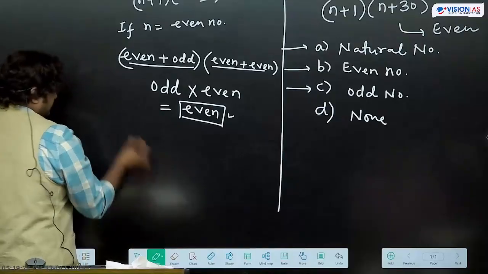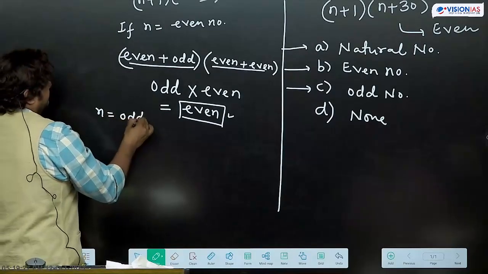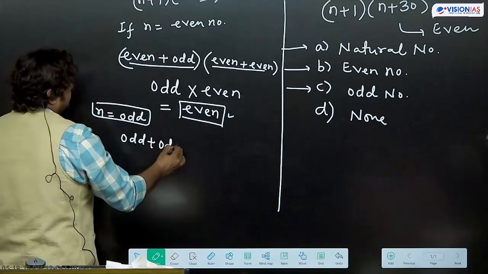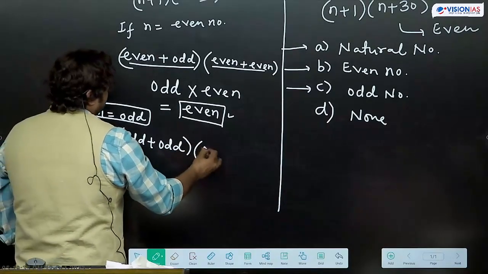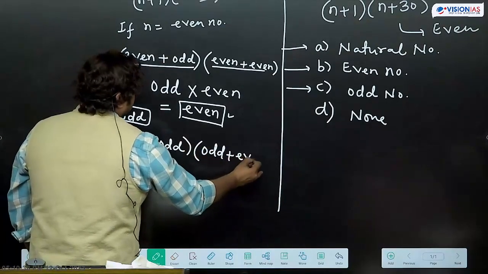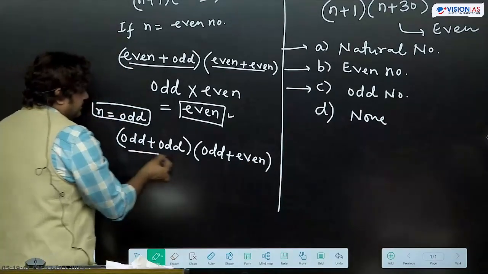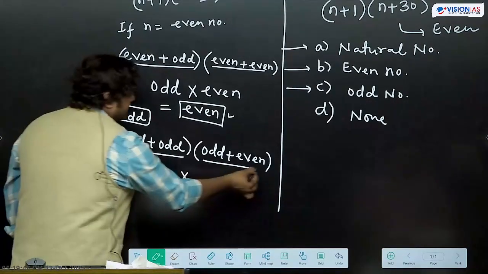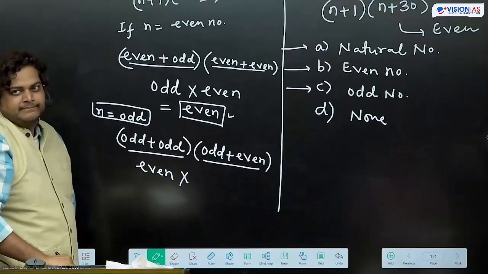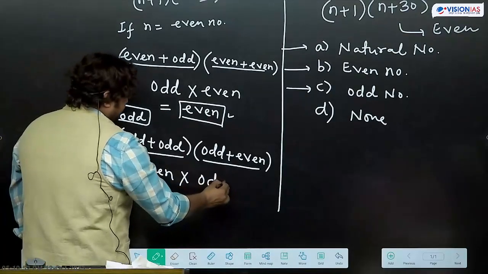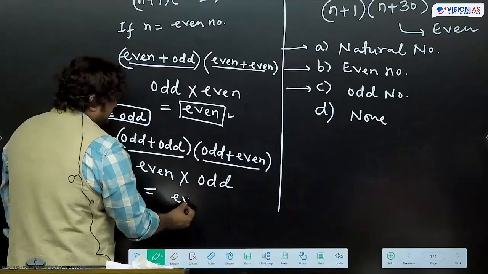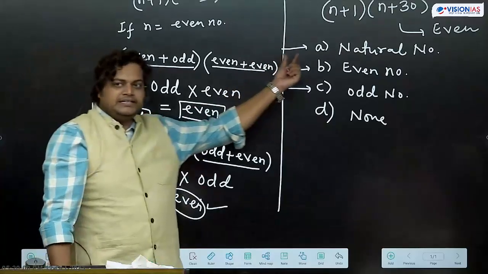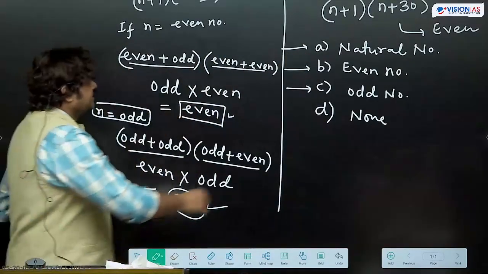If n is an odd number, then what are we getting? Odd plus odd, which is even, multiplied by odd plus even, which is an odd number. What are we getting? The resultant value is even. So here also we are getting even, which is given in the question. It is even always. So what will be the answer?